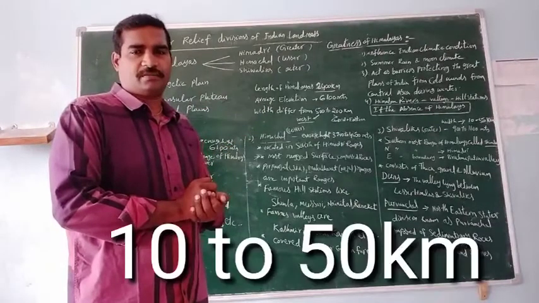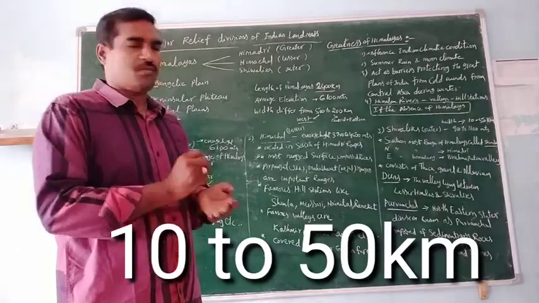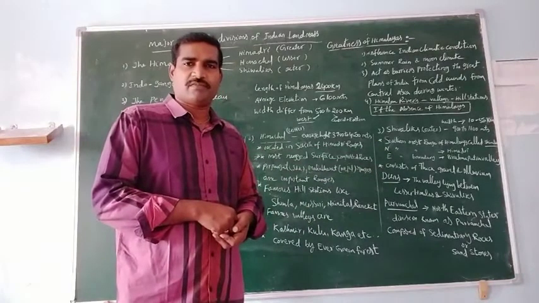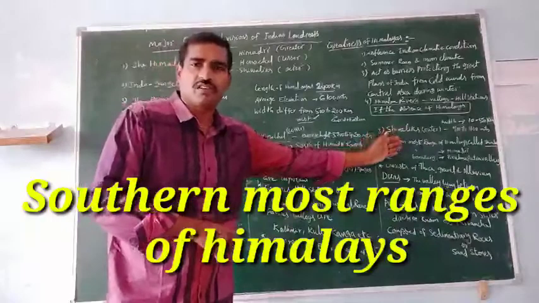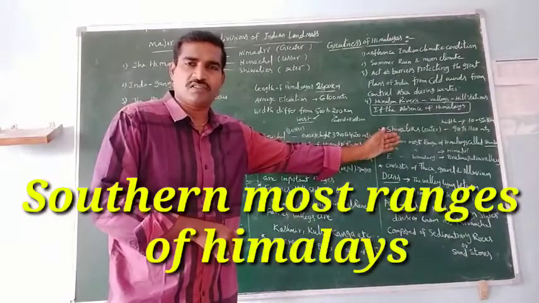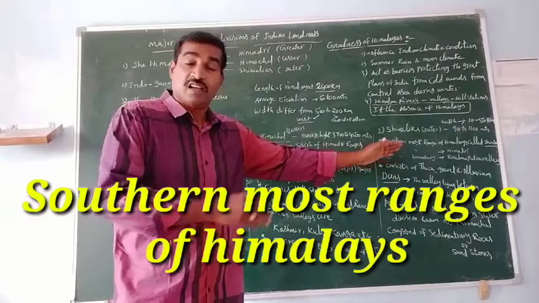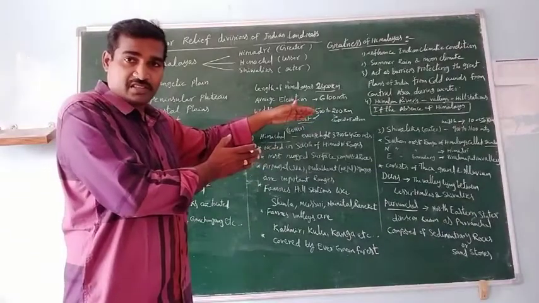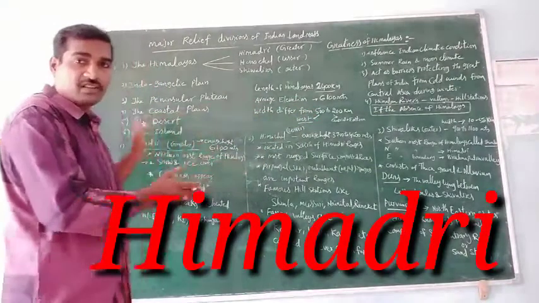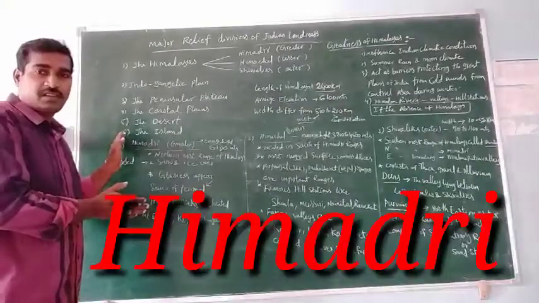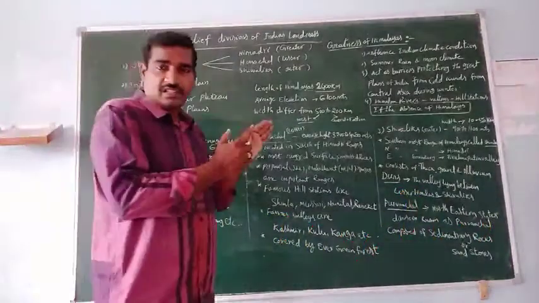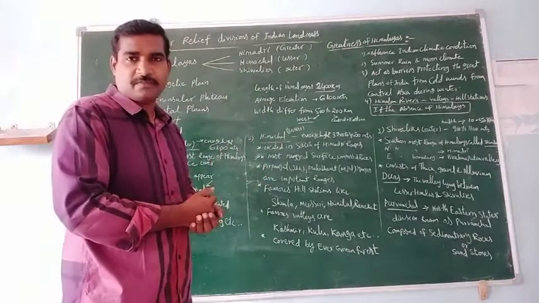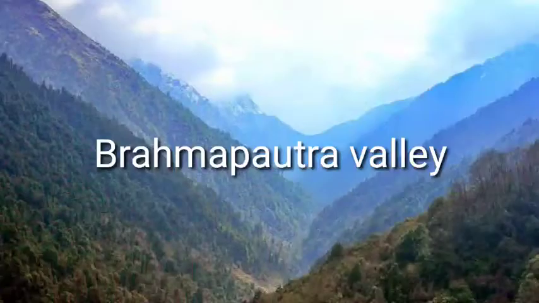The southernmost range of the Himalayas is known as the Shivaliks, the Outer Himalayas, and the northernmost range of the Himalayas is known as Himadri. And very important, the easternmost boundary of the Himalayas is the Brahmaputra Valley.